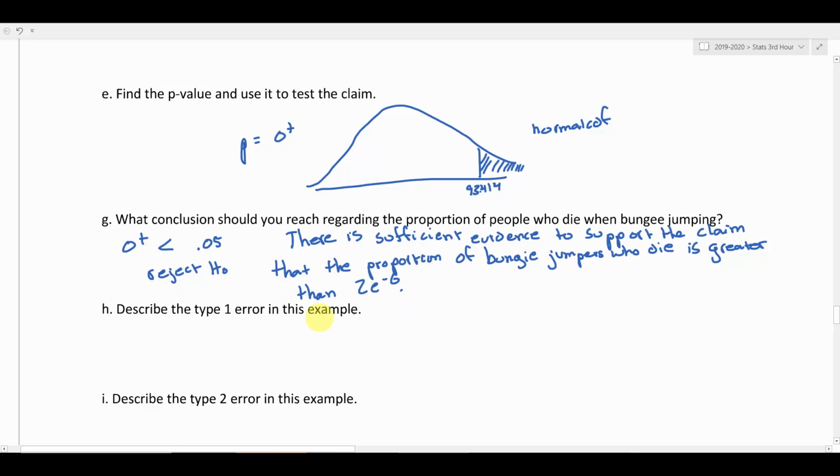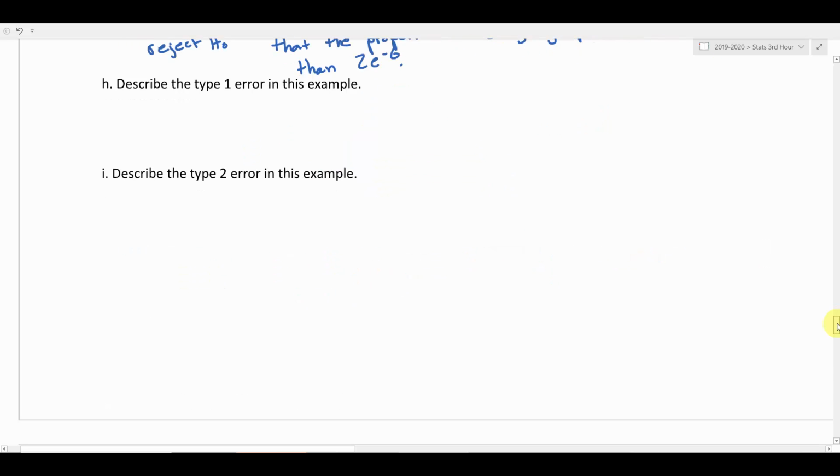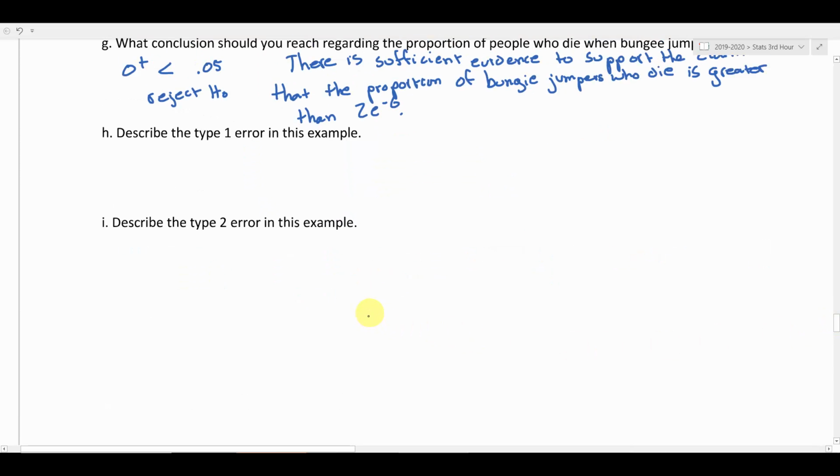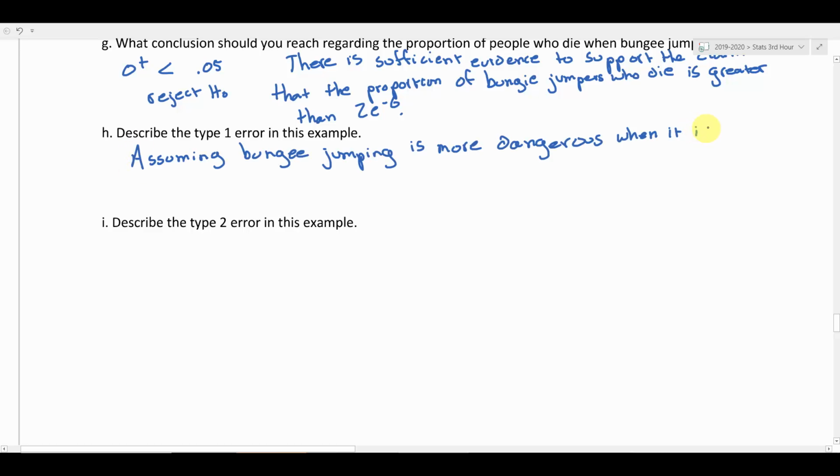Okay, so let's make sure we describe a type 1 and a type 2 error here. Remember, a type 1 error is rejecting the null hypothesis when it's true. So in the context of the problem, that would be assuming bungee jumping is more dangerous when it isn't.